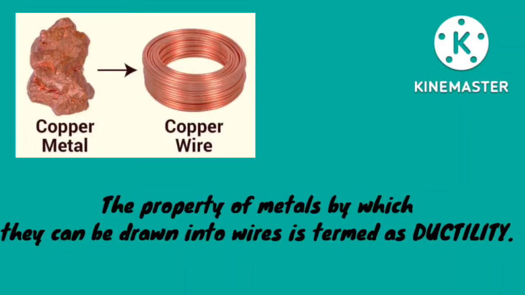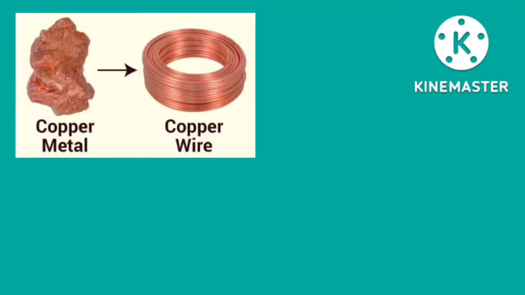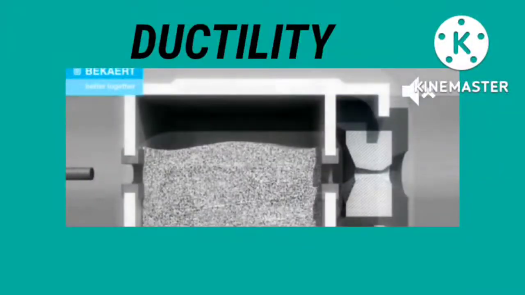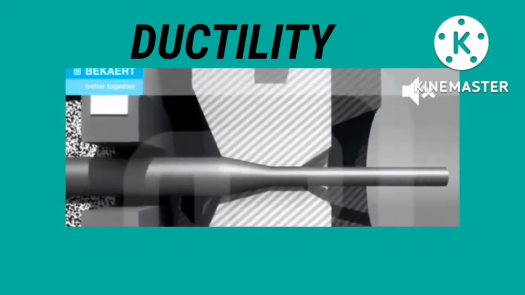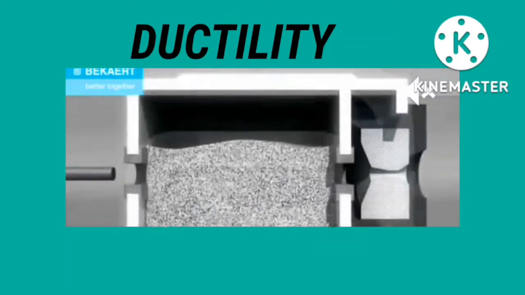Moving on to the next term, that is ductility. Ductility is nothing but the property of a material by which it can be drawn into wires. What is ductility? It is the property of a material by which a metal can be turned into wire. In the picture you can see the copper metal is turned into copper wire. Let's see some more examples of ductility. In the video you can see how a metal is turned into wire. This process is known as ductility.